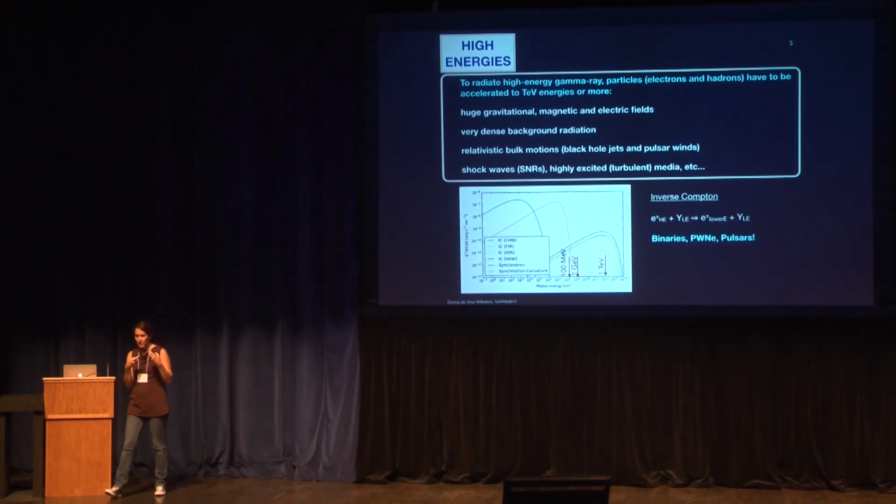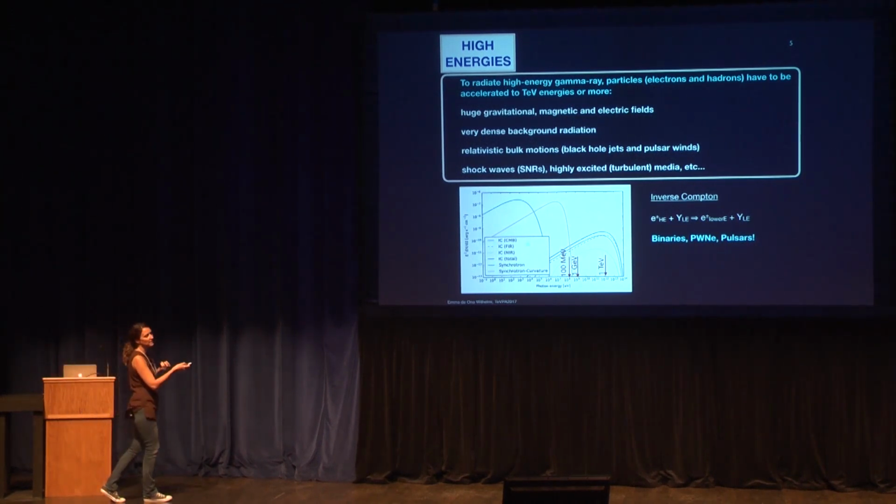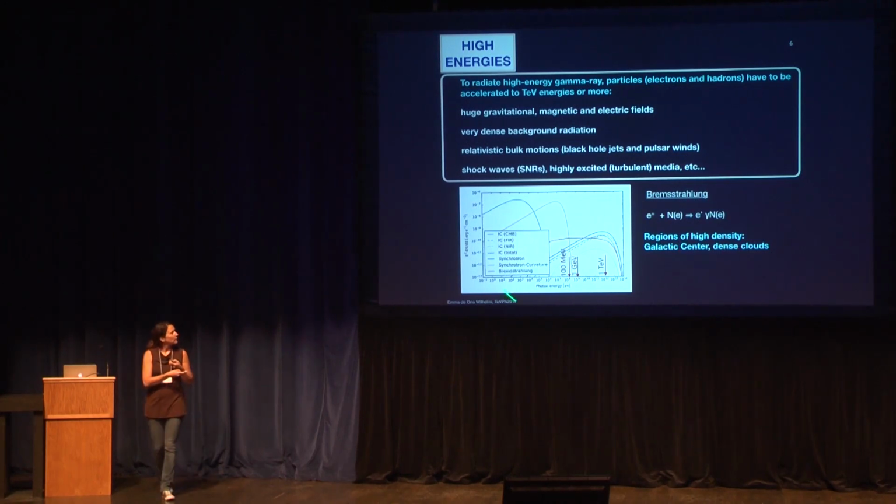When you have high energy electrons, they can upscatter photon fields, far infrared, CMB, or near infrared, and this is extremely efficient in the TeV range to produce gamma rays. And this is something which we see very often in binaries, in pulsar wind nebulae, and in pulsars indeed. Also those electrons, if they are in a dense field, can produce gamma rays through Bremsstrahlung emission.